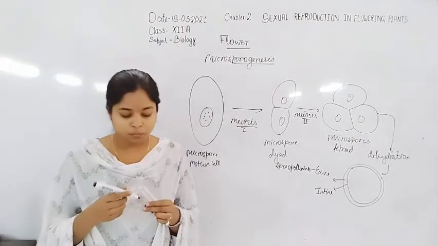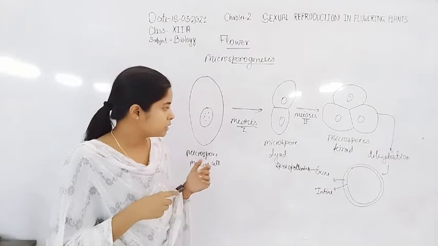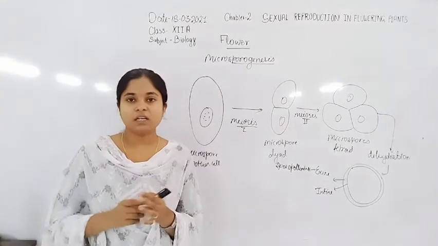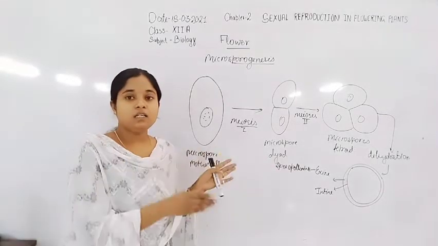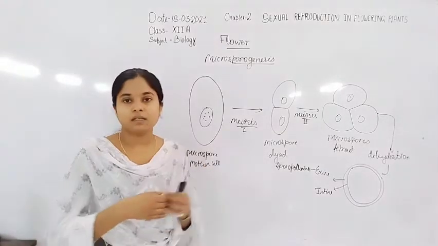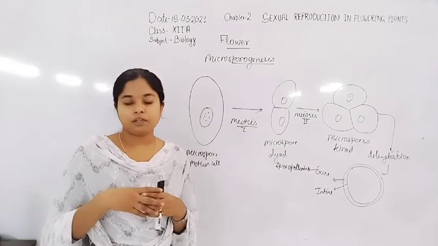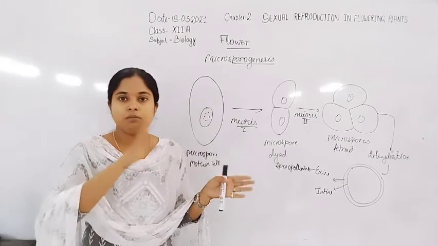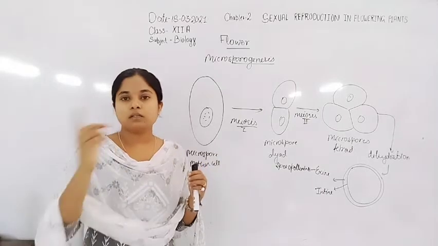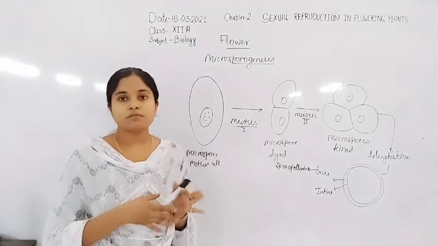In some pollen grains, viability is the time period between the release or dispersal of the pollen grain from the anther and when they reach the stigma of any flower. The time between release and reach is known as viability.